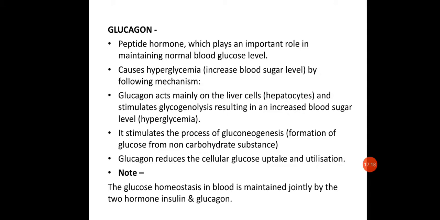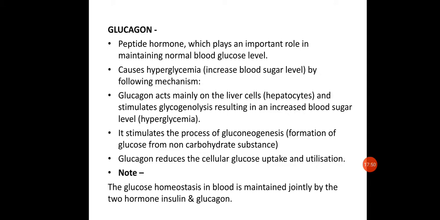It stimulates glycogenolysis and inhibits glycogenesis. It stimulates lipolysis. It stimulates the breaking down of proteins. So it is responsible for initiating all the pathways which increase the blood glucose concentration. It will also inhibit the uptake of glucose by the different cells. So this is how it works just against insulin, and both insulin and glucagon together are responsible for maintaining glucose homeostasis in the body.